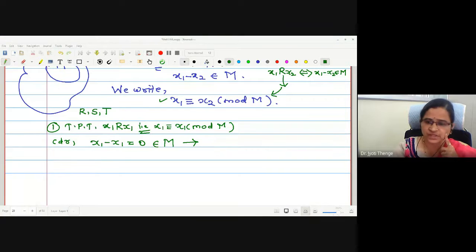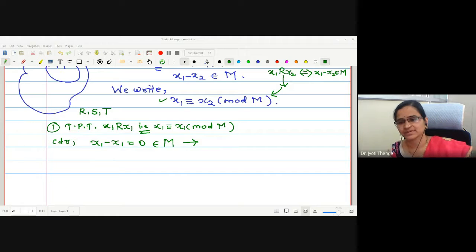Are you confused whether 0 is a member of this space M or not? Is 0 in M? Don't you know? Rutuja, you have to speak with me. If it is there, why is this 0 in M? This is another question.